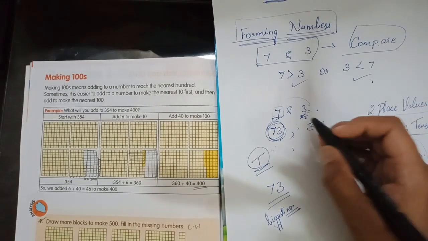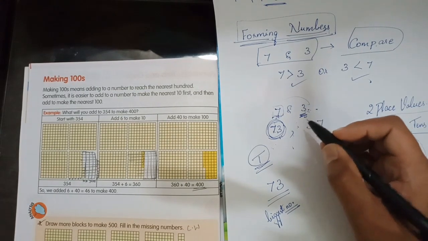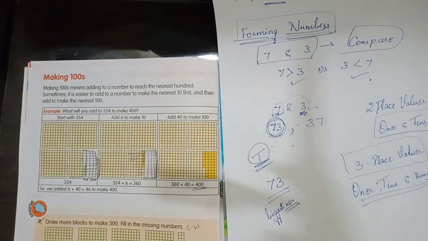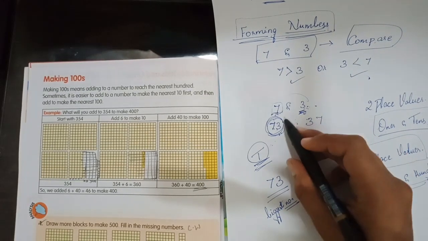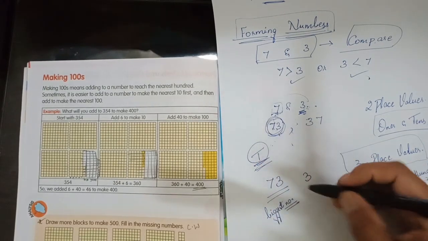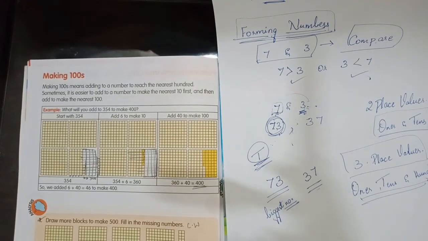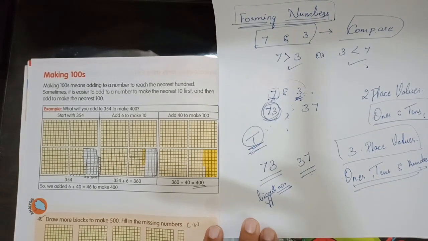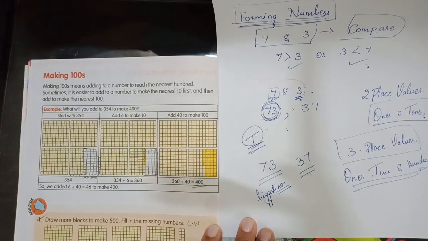You will write the smaller number in the higher place value, that is tens. Tens is the highest place value. You are writing the smaller number in the highest place value, that is 3, and then the bigger number in the lower place value, that is 7. So 37 is the smallest number that can be written using the numbers 7 and 3.